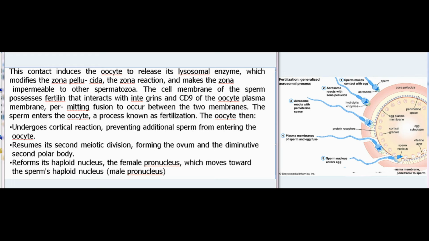The sperm enters the oocyte, a process known as fertilization. The oocyte then undergoes cortical reaction, preventing additional sperm from entering the oocyte. It resumes its second meiotic division, forming the ovum and the diminutive second polar body. It reforms its haploid nucleus, the female pronucleus, which moves toward the sperm's haploid nucleus, the male pronucleus.